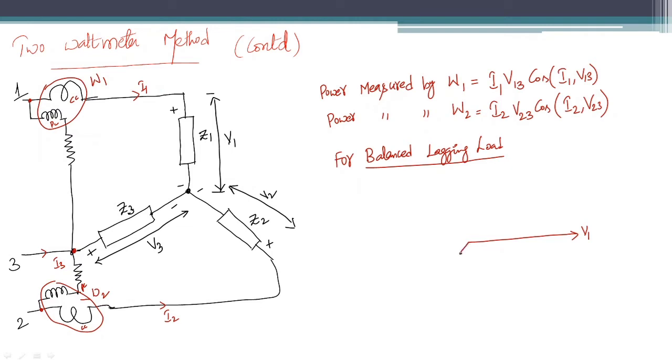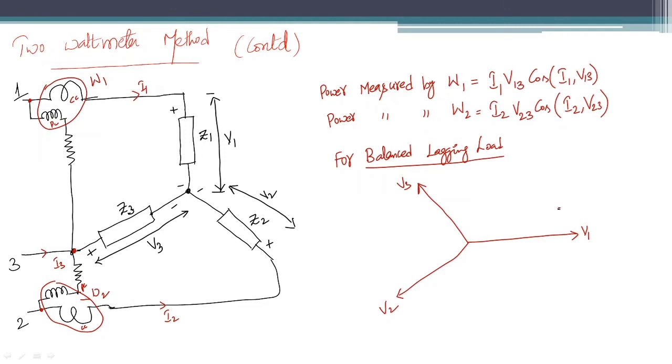Now how will V2 be? V2 makes an angle of 120 degrees with V1, and V3 lags V2 by 120 degrees. So these are the phase voltages.